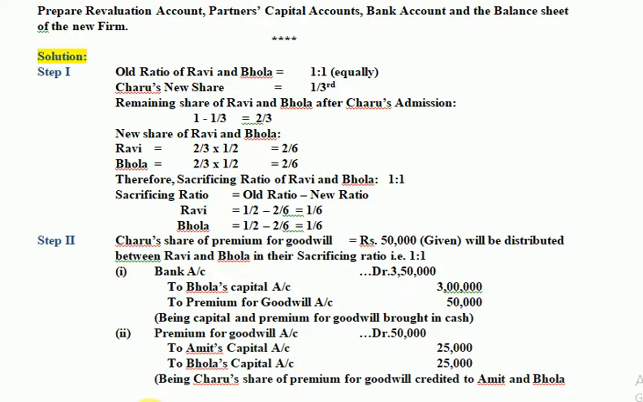Children, there's one small error. Please make this rectification: this is not Bhola, this has to be Charu's capital. I repeat, it has to be Charu's capital because the name of the new partner is Charu. This is a typing error. So the entry is: Bank account debit 3,50,000 to Charu's capital account and premium for goodwill account. Bhola is not the new partner, so please rectify this when you note down in your copy. Instead of Bhola, you will write Charu.